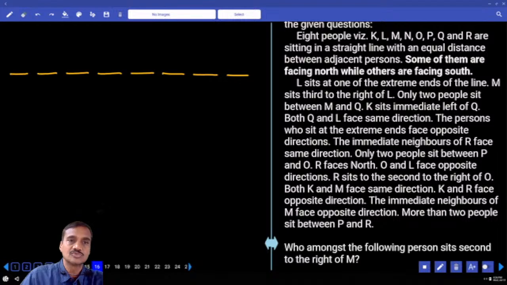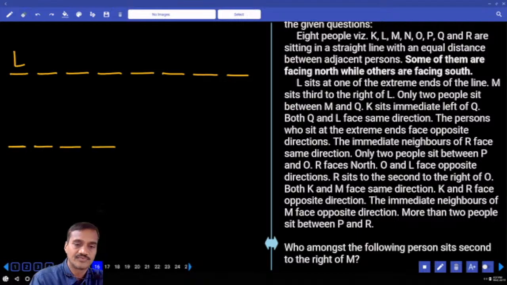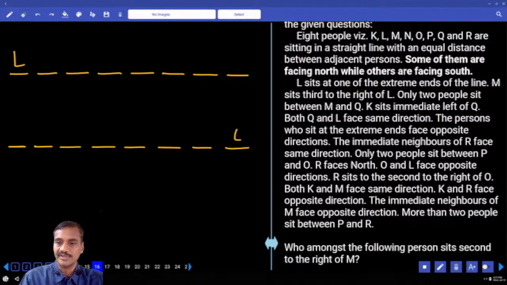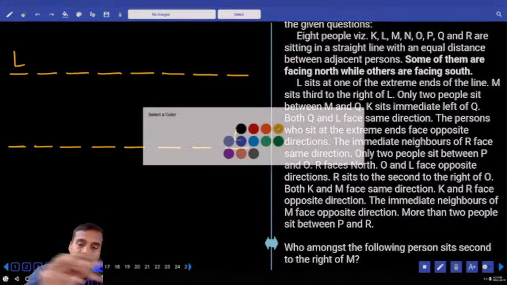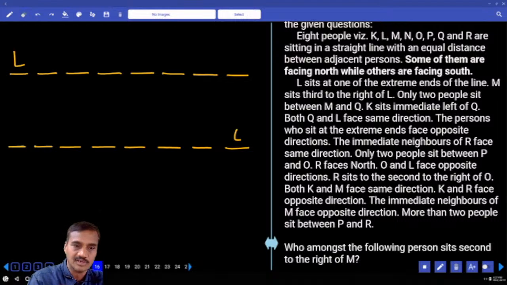How many possibilities do we have? 2 possibilities. L can be at the left extreme, positions 1 to 8, or L can be at the right extreme. And M sits third to the right of L. Now M is here. In the first case, L must be facing north. Here, L must be facing south.